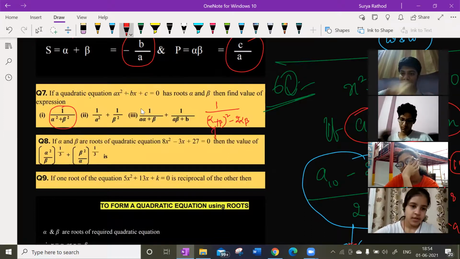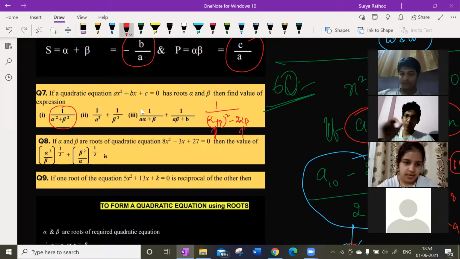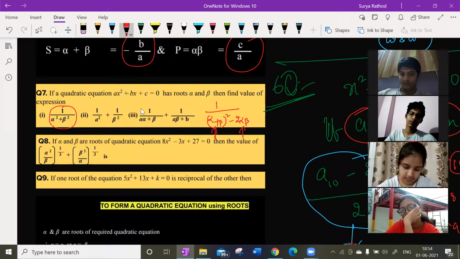So I know this sum of the roots. Alpha plus beta means sum of the roots. Alpha beta means product of the roots. What is sum of the roots here? Minus b by a. Substitute over there. Calculate it.